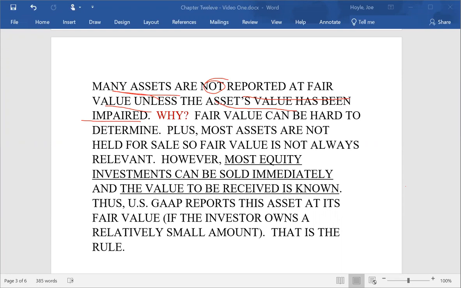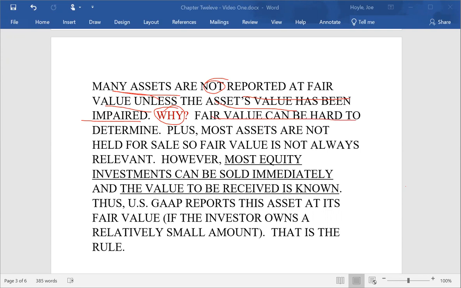So for example, if you have equipment that's impaired in some way, then in that particular chapter, we looked at how you determined that impairment loss. Why do you not pay more attention to fair market value? Why do you really not look at fair value? And I can give you a couple of reasons.